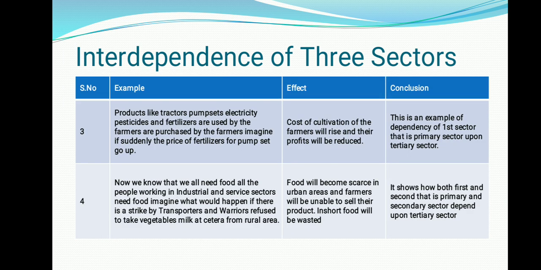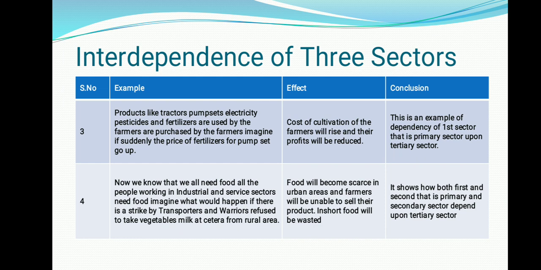Let us talk about the last comparison. Now we know that we all need food. All the people working in the industrial and service sector need food. Imagine what would happen if there is a strike. Transporters and lorries refuse to take vegetables and milk from a certain area to the urban areas.